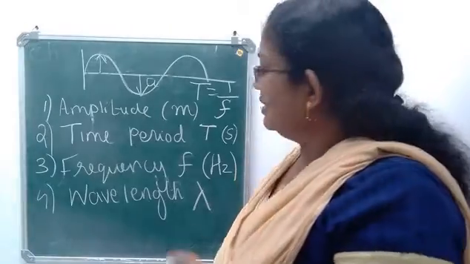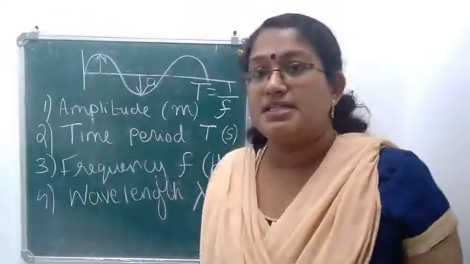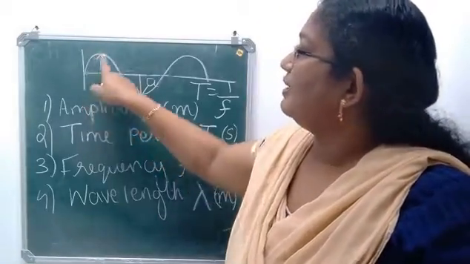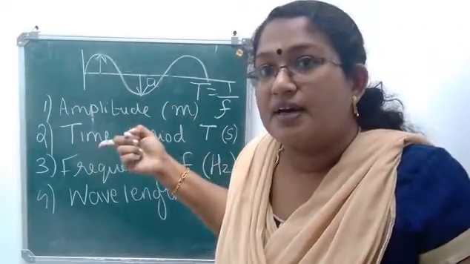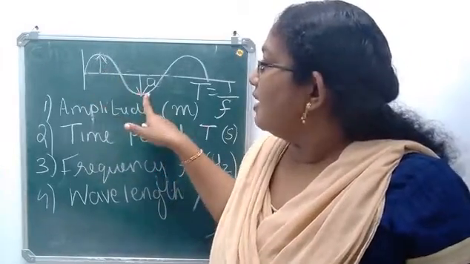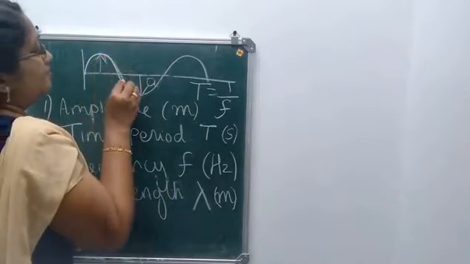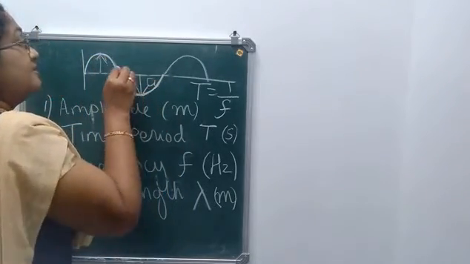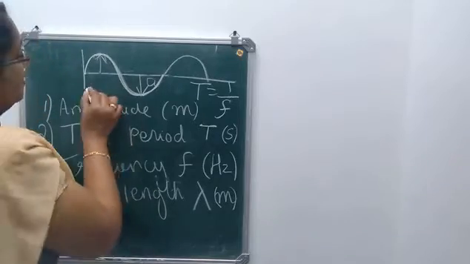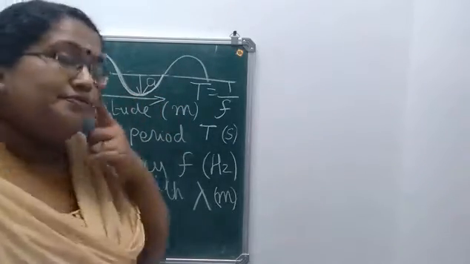So here also it is the distance travelled by the wave, so it will be measured in meter. Or you can say that wavelength is the length of one wave. What makes one wave? One crest and one trough together make a wave. So this makes a single wave. The length of one wave is the wavelength.